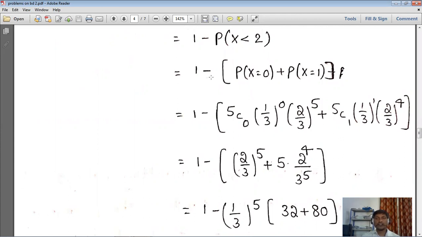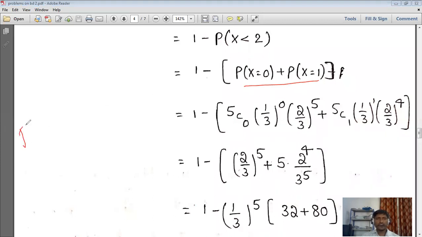So this is equal to 1 minus, x less than 2 is nothing but P of x equal to 0 plus P of x equal to 1. And we already know the formula we are going to apply: P of x is equal to nCx p power x q power n minus x.